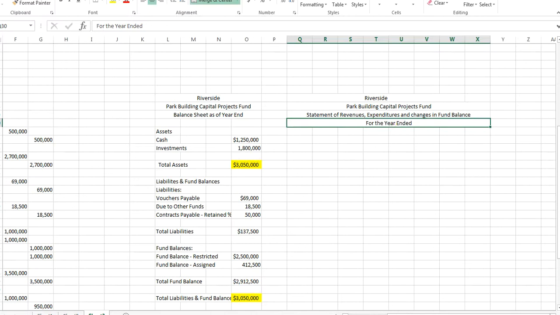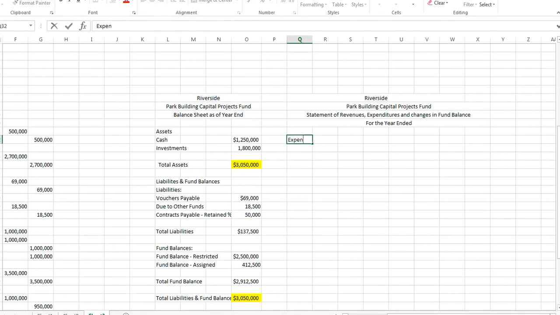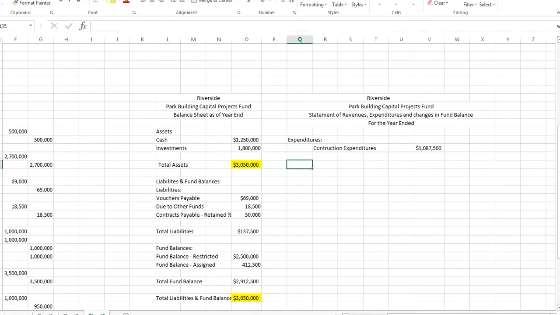And then just like what you're used to, we're going to start out with expenditures. So we have construction expenditures. And again, we're taking this from our transactions over here. It was $1,087,500. And then we have our other financing.